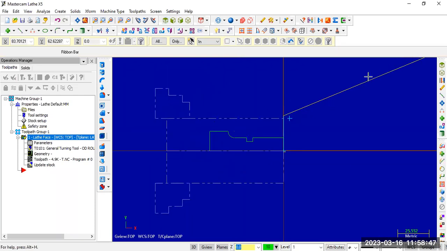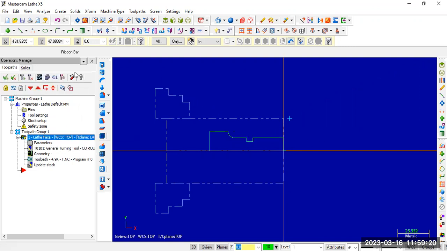Okay, so this is the tool path. This line is the tool path for the facing operation. We can hide the tool path also, because several operations need to be performed, and if all the lines appear over the window, it may create confusion. That's why we use the toggle display on selected operations. If I click this one, you can unhide the tool path line for the facing operation. So facing is over.